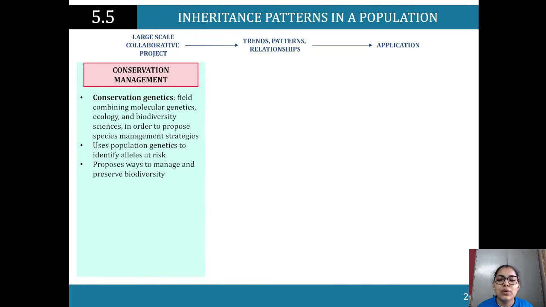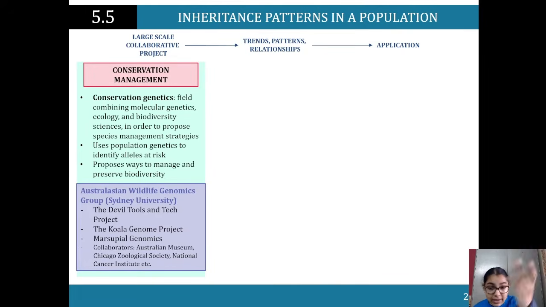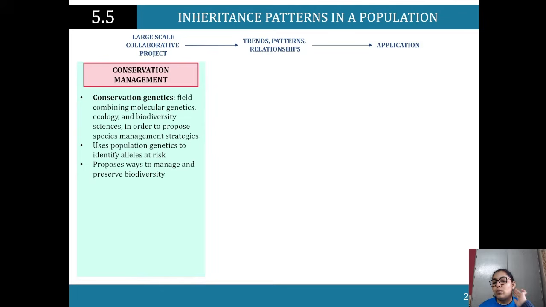So, if we look at animals that are going extinct, a big example of that is, for instance, Tasmanian devils, right? So if you're looking at that, we're looking at what specific alleles are putting them at risk and how can we counter that. And we find that, for instance, by looking at devils that have already passed away, looking at their DNA, what was there, versus an animal that's sick, seeing if there are any similarities between the DNA patterns over there. So it uses population genetics to identify alleles at risk. It proposes ways to manage and preserve biodiversity.